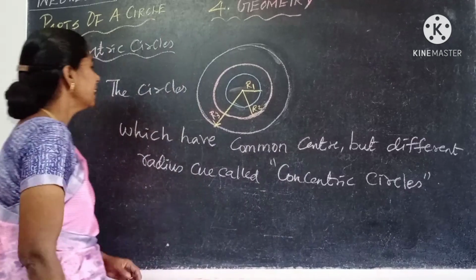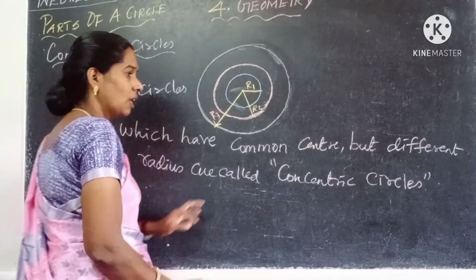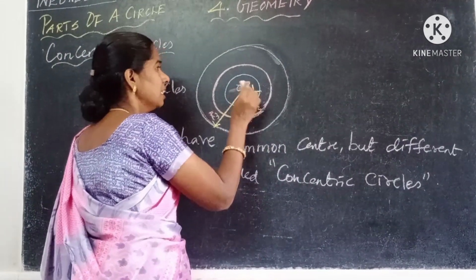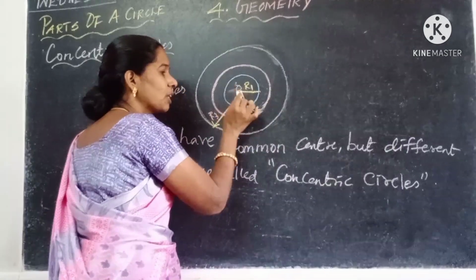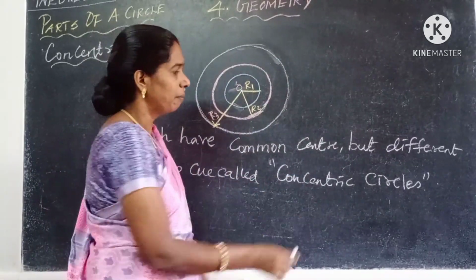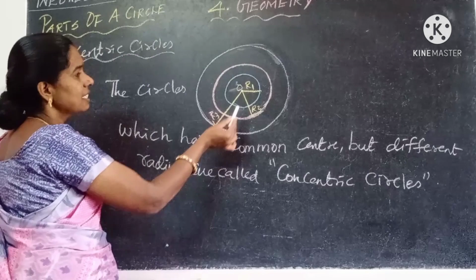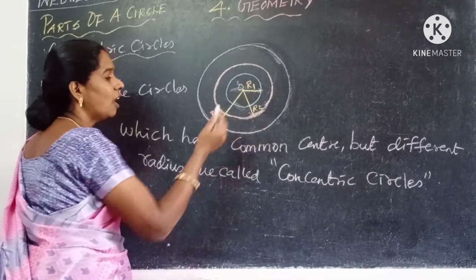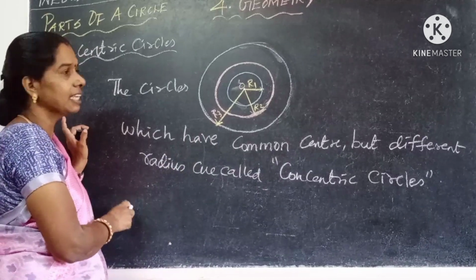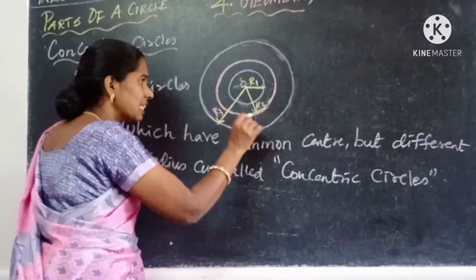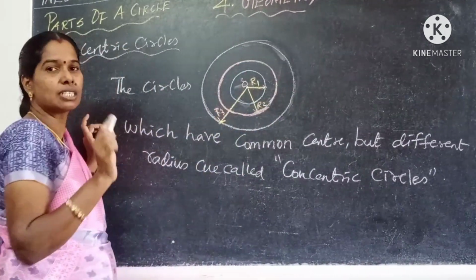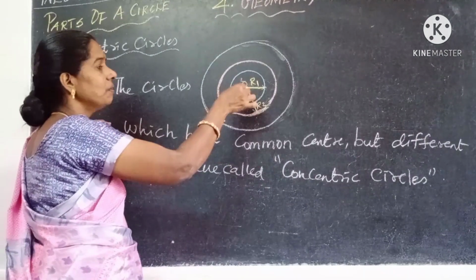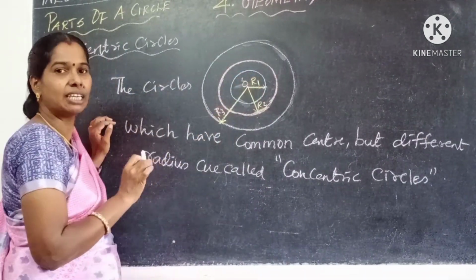So what is the meaning? The circles which have a common center. Here, you see these three circles have the common center O but different radii. The first circle has radius R1, the second circle R2, and the third circle R3. Together, what is the name of these three circles? Concentric circles, because they have the same center and different radii.